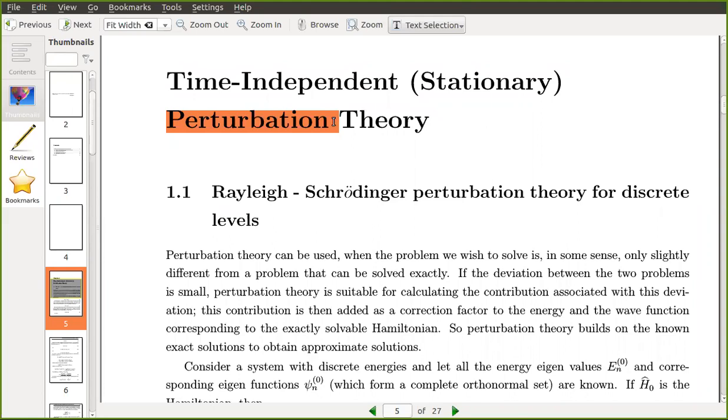For example, in the case of linear harmonic oscillator, you can slightly perturb the system by adding, along with the potential half kx square, one more term, some constant into x cube or x to the power of 4, like that. If you add that term along with the potential, the harmonic oscillator becomes an anharmonic oscillator, or a perturbed harmonic oscillator.